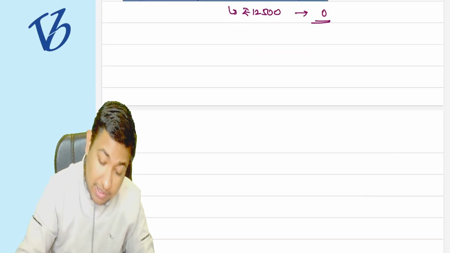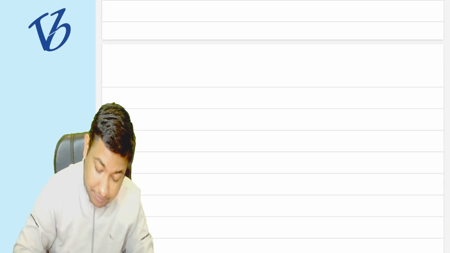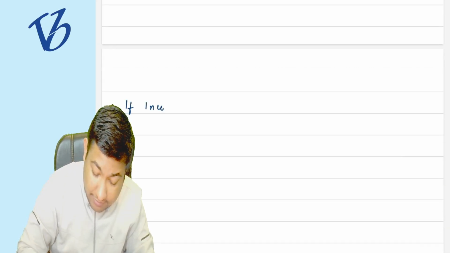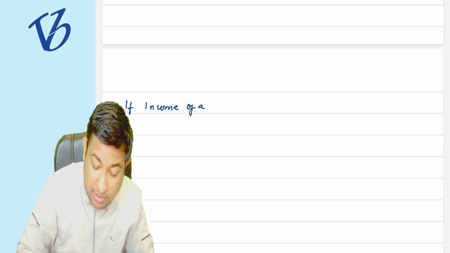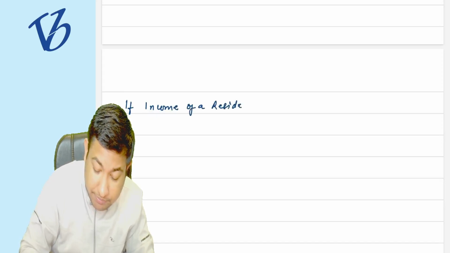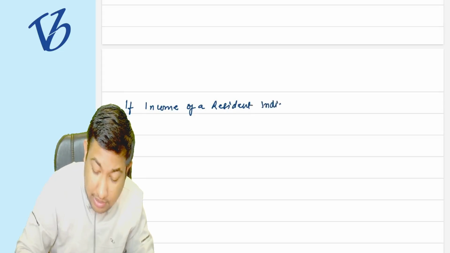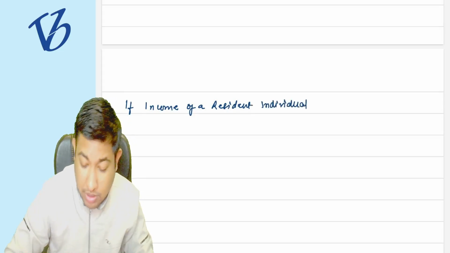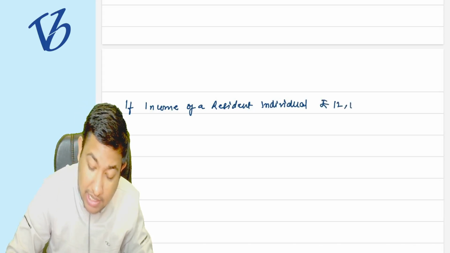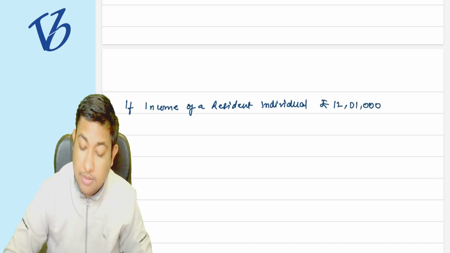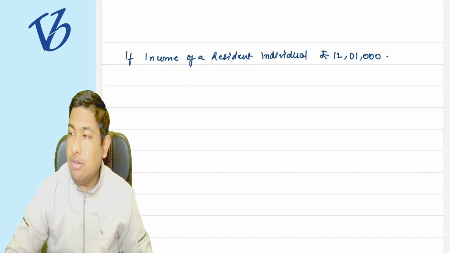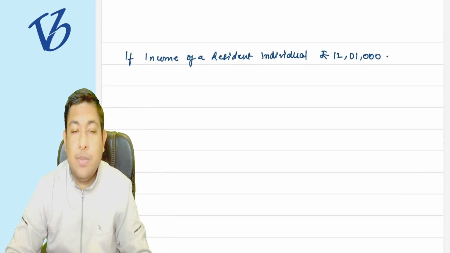Suppose the income of a resident individual is 12 lakh 1000 rupees. What is going to be the tax now? You cannot say the rebate will be applicable. No, the rebate will not be applicable in your case.